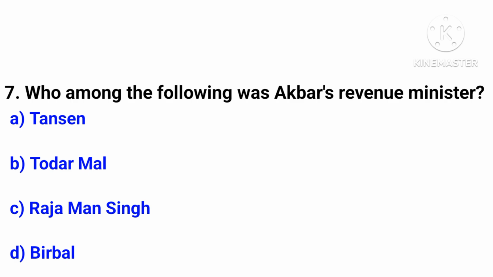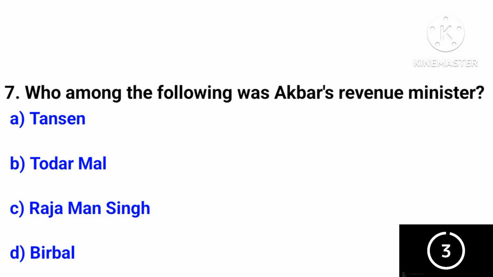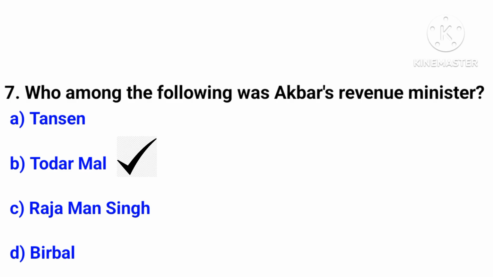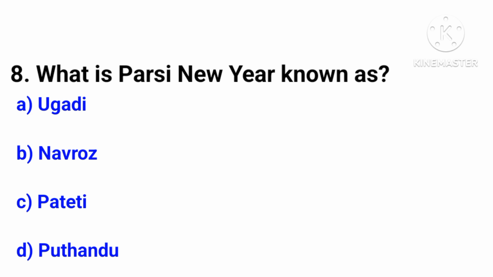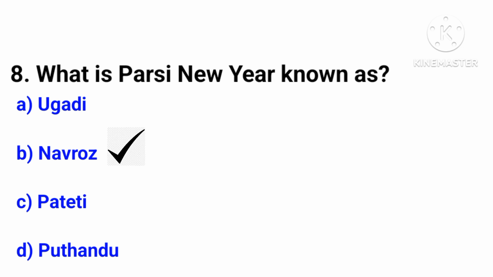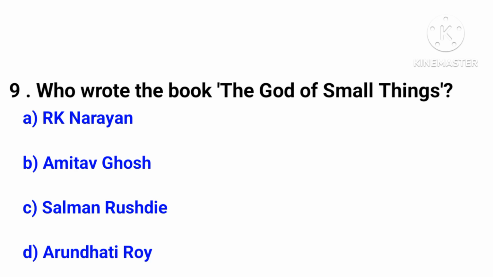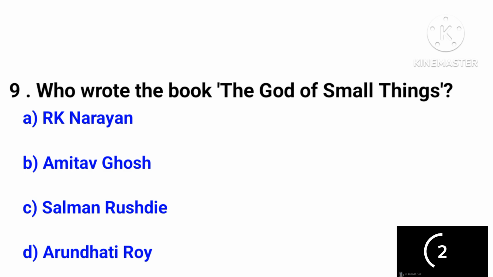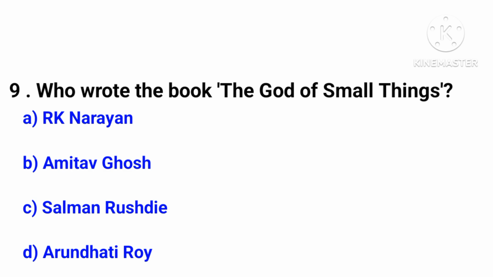Who among the following was Akbar's revenue minister? The answer is option number B, that is Toder Mal. What is Parsi New Year known as? The answer is option number B, that is Navroz. Who wrote the book The God of Small Things? The answer is option number D, that is Arundhati Roy.